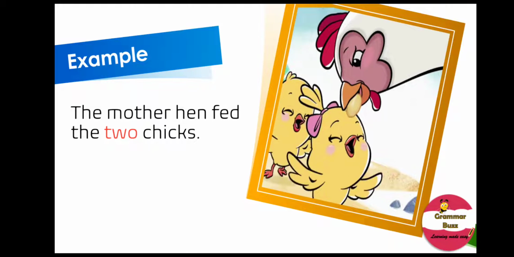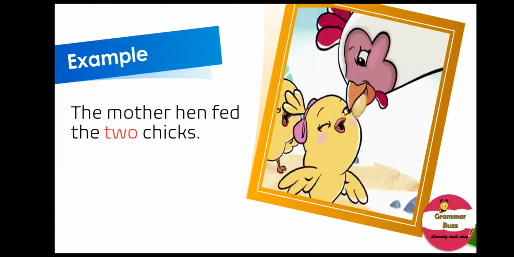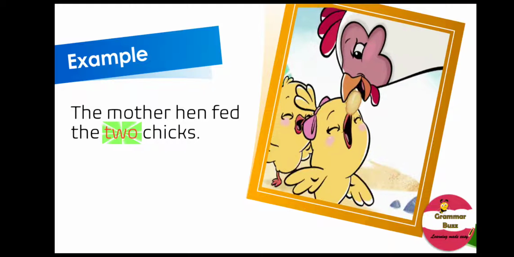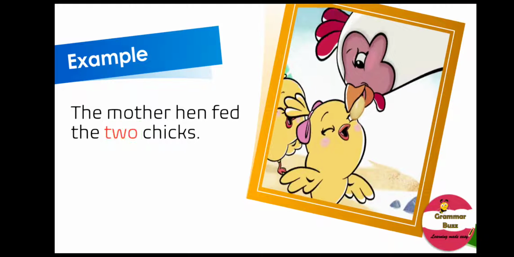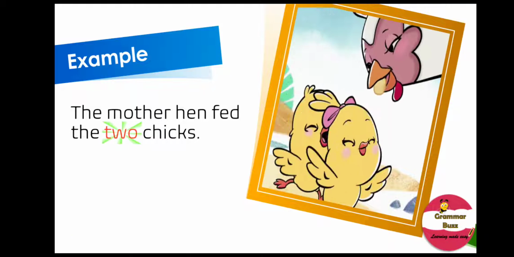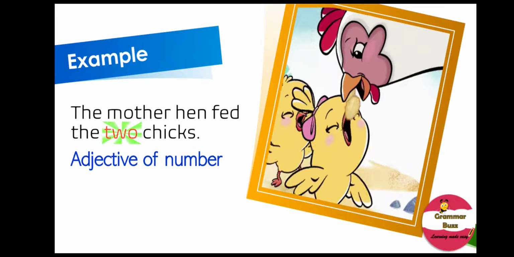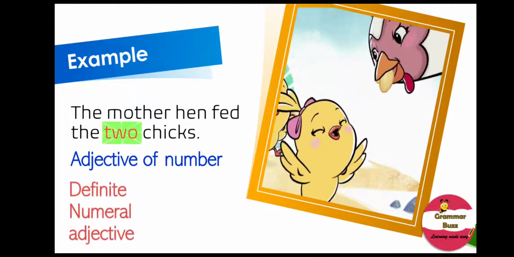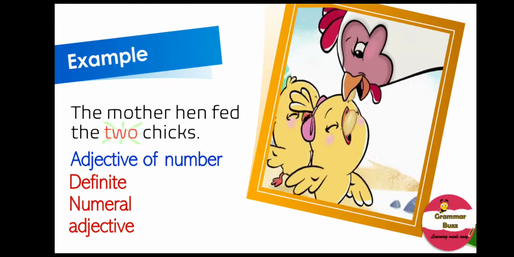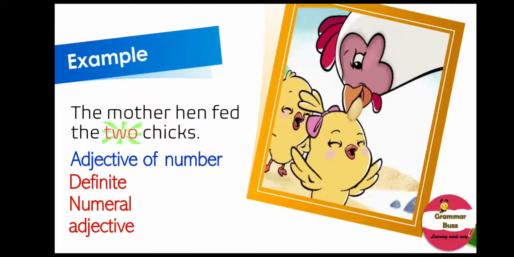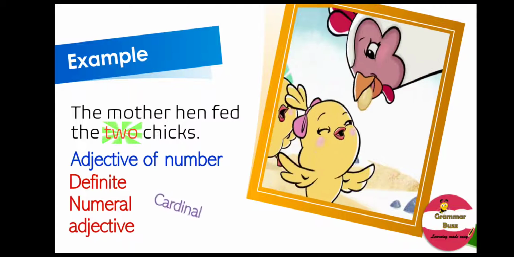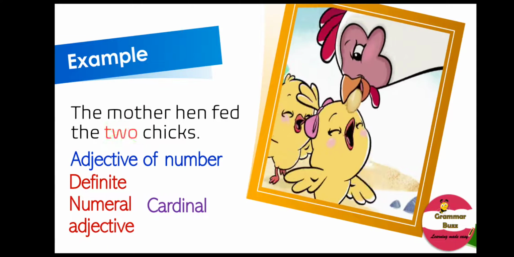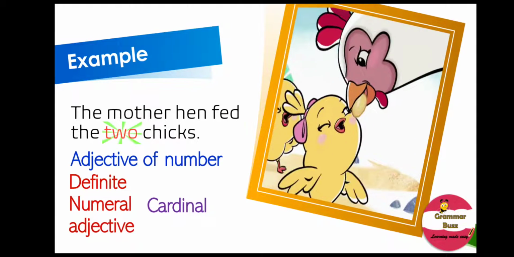Look at the sentence. It says, the mother hen fed 2 chicks. In this sentence, the word 2 tells of a number. Hence, it is an adjective of number. It also tells us of a specific number, that is 2. So it is a definite numeral adjective. And what kind of definite numeral adjective is it? Of course, cardinal. Because cardinal tells us how many, as in number 1, 2, 3, 4, etc.